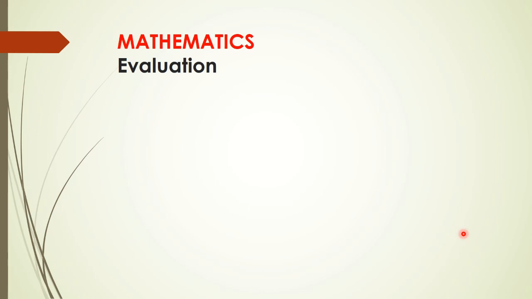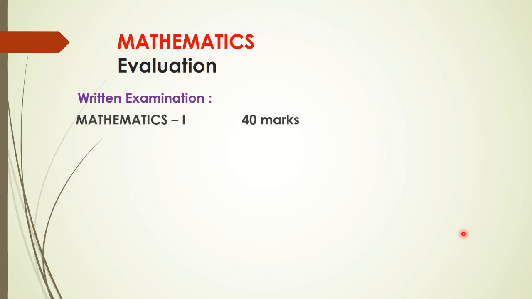So here in mathematics there are two parts. Mathematics 1, that is algebra, which is for 40 marks. This will be your paper 1 of mathematics. And mathematics 2, that is geometry. This is your paper 2. So here you are having two written papers separately. Mathematics 1 40 marks and mathematics 2 40 marks.